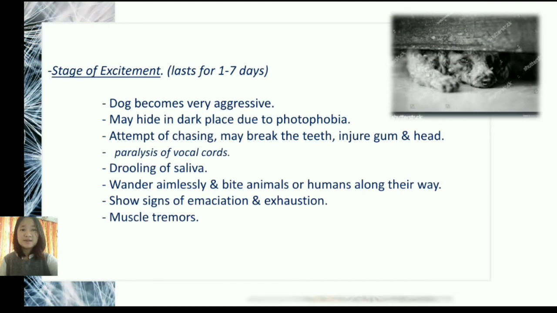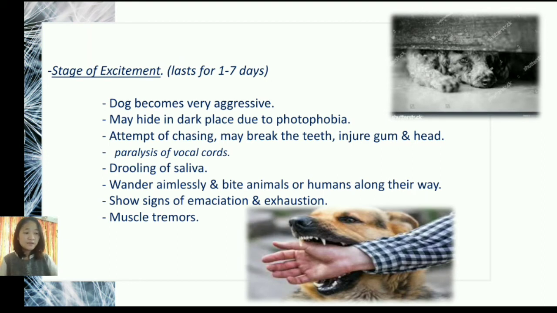Now the stage of excitement. The stage of excitement usually lasts for 1 to 7 days, where the dog becomes extremely aggressive, and they become photophobic and hide in darker places, and they try to hurt themselves by breaking their teeth and injuring their gums and head, and often paralysis of the vocal cord takes place, and drooling of saliva.